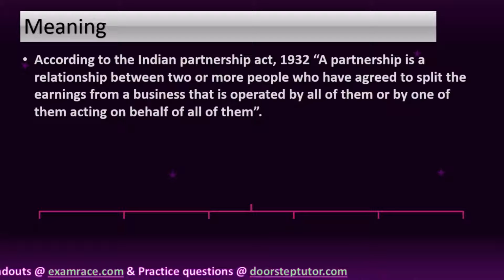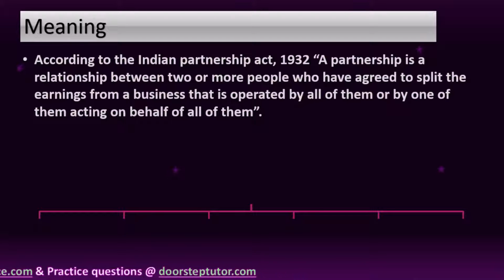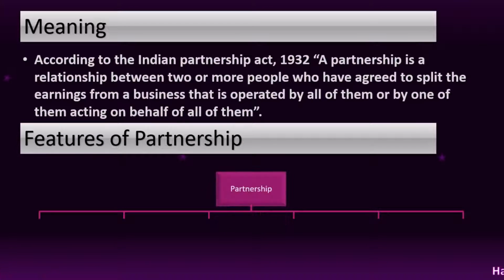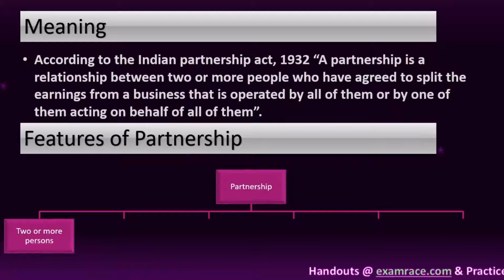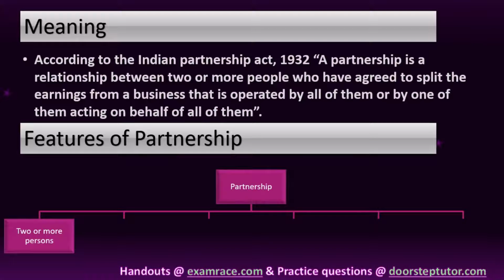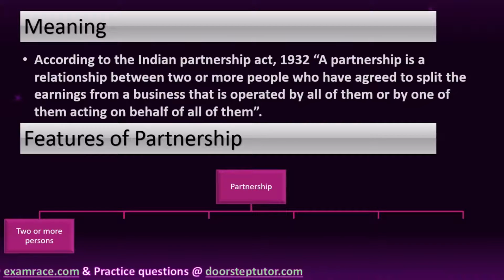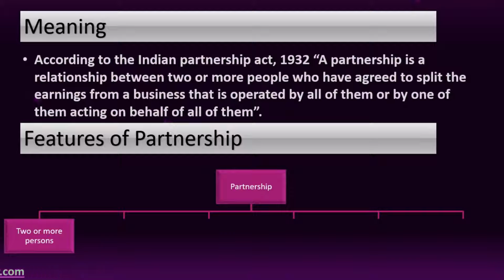But before knowing the accounting treatment which is required in the process of partnership, we must know about the features of partnership. First one is two or more persons. There must be at least two persons to form a valid partnership. The maximum number of partners cannot exceed the number of partners prescribed by the Companies Act 2013, which is 15 in any business, whether banking or non-banking.